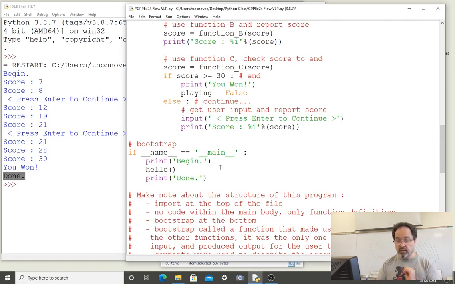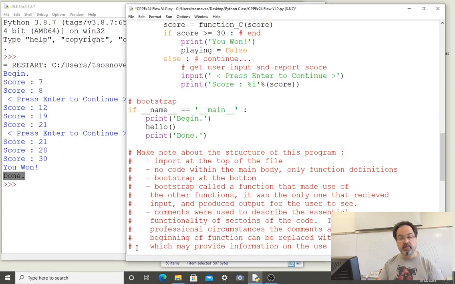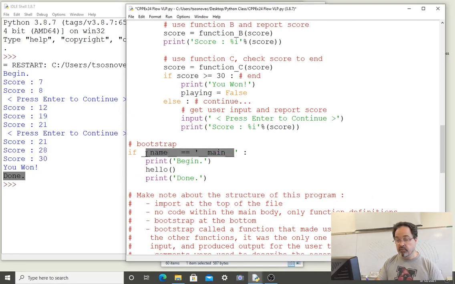And then it goes down past the hello function, reads an empty line, ignores a comment, and gets to this condition. It reads this condition, and if it's evaluated false, then it skips over the code block of that condition and reads comments afterwards. And then finally, we'll end the program. If this condition reads false, the user sees nothing. Only the names of the functions that were defined are remembered in the memory of the computer, in the namespace. But there's nothing to look at.